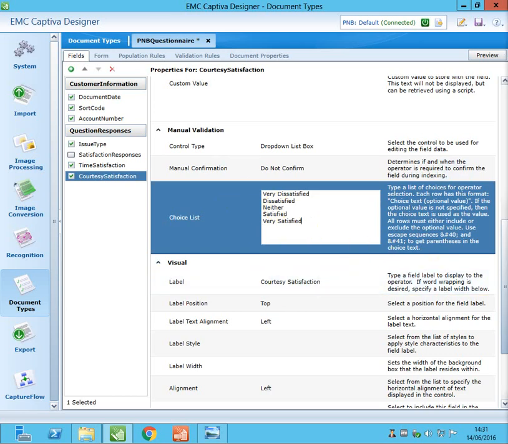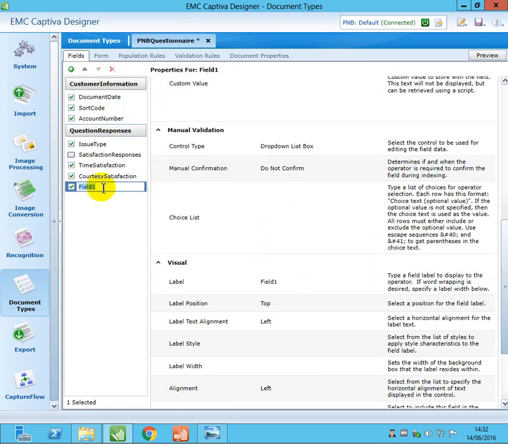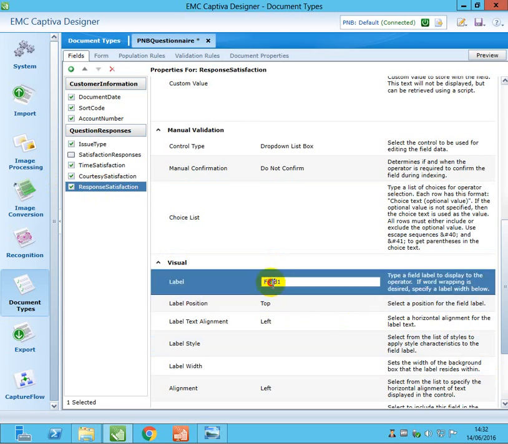Now I'm going to add the third drop down list, which is response satisfaction. I'm going to change the label to response satisfaction.